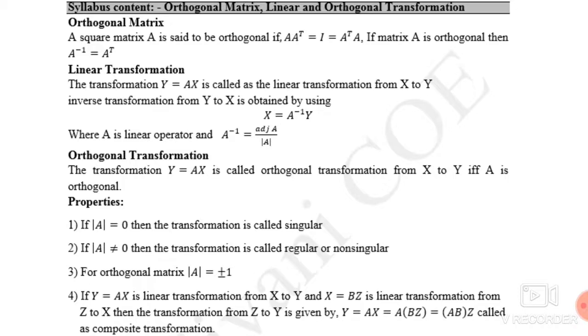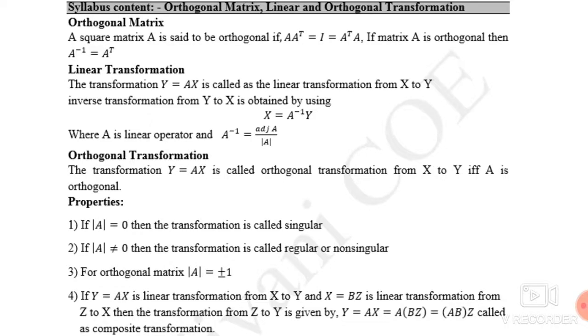Now if we have transformation in three coordinates, that is if y is expressed in terms of x by a linear transformation y is equal to Ax, then x is equal to Bz is a linear transformation from z to x, then the transformation from z to y is obtained by substitution. That is y is equal to Ax, we substitute x value which is Bz, so y is equal to AB into z.